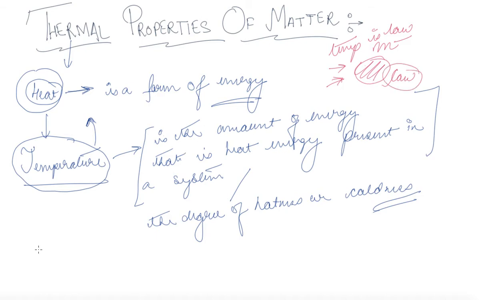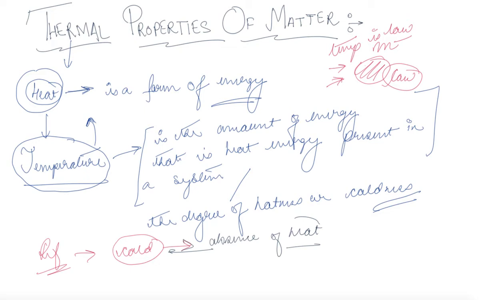Now, we know that refrigerators make the object cool. That is, they make the object less hot. Now, there is the word cold, but what is actually the word cold? The word cold actually has no meaning. Cold means absence of heat. Absence of heat can be referred to as cold. So as such, we have no concrete definition of cold, but the only thing we can do is define cold as a degree of hotness. If the degree of hotness is less, then we define the object to be cold.